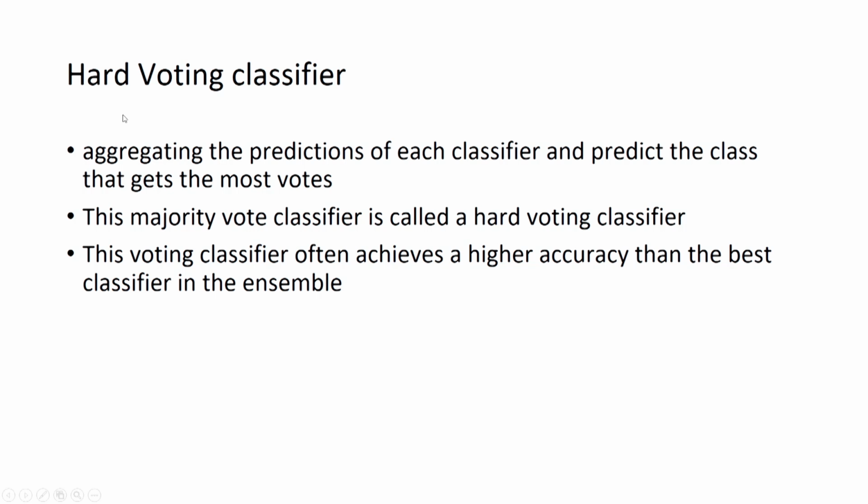This voting classifier often achieves a higher accuracy than the best classifier in the ensemble. So, in the ensemble we will have many base classifiers, and your final voting classifier output will be better than the best classifier that you have as one of the base classifiers in your ensemble.